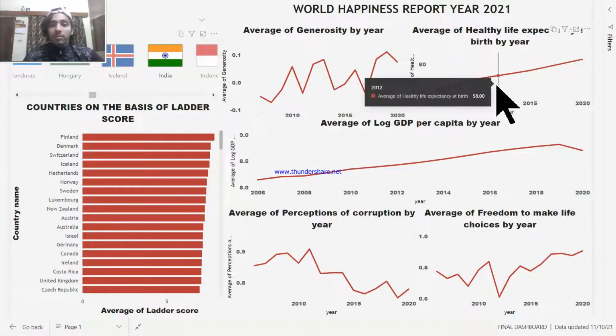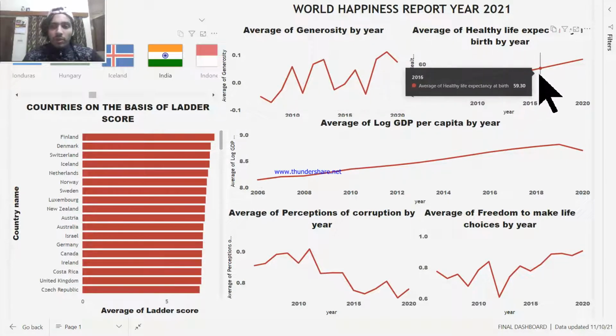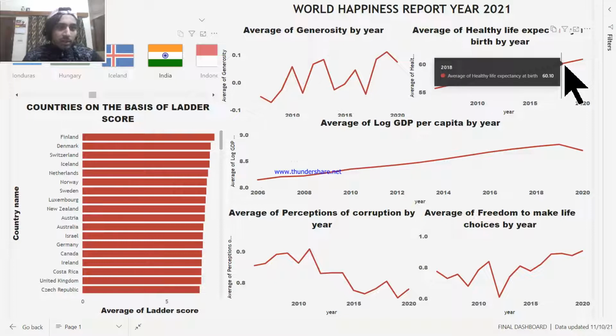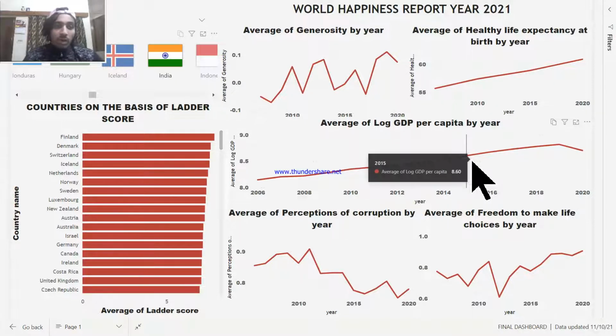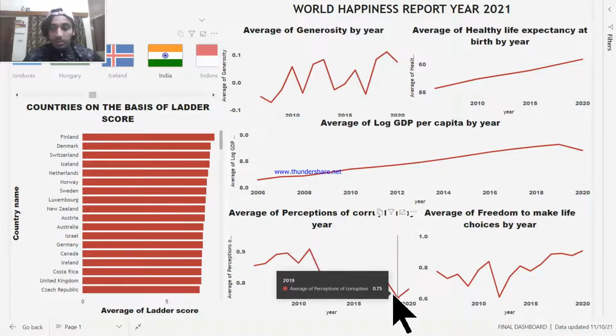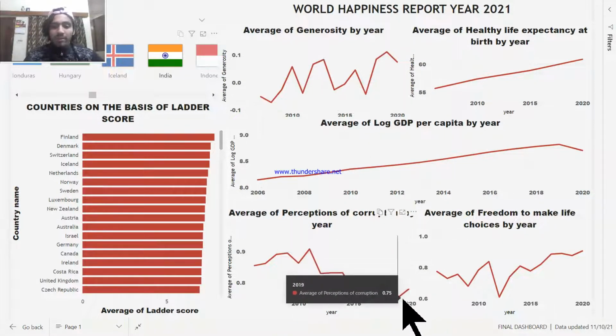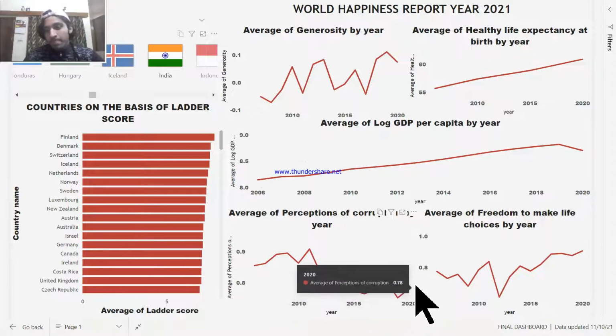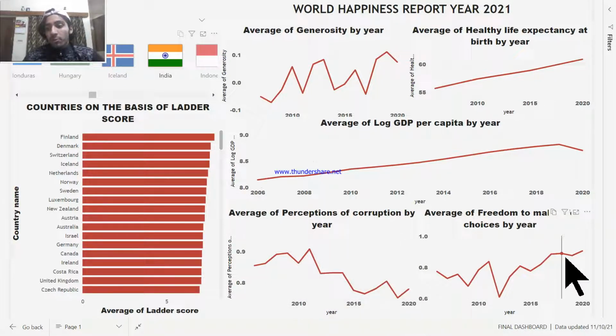That means our healthcare system is improving, slowly, very slowly. The rise in India's percentage might be visible through this graph, but this rise is very slow, so we must work on it. The generosity factor is declining. The perception of corruption has slightly gone up in 2020. And yeah, the freedom to make life choices again remains a concern.